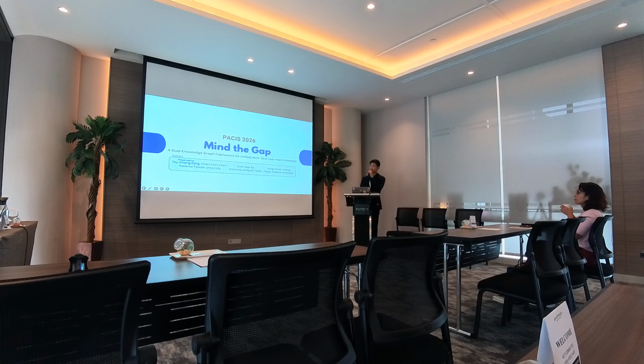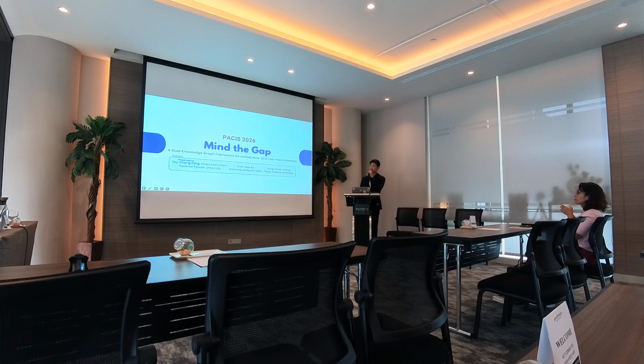Alright, but what is missing in this research? We point out 2 points. First of all, a hierarchical pipeline can propagate errors. In fact, this hierarchical pipeline is our previous work, and we think there are still some limitations to address. The second one is that the standard retrieval process needs some structural relationships. Based on these limitations, we asked 2 questions in this research. The first is, can dual knowledge graph augmentation improve unified multi-task intent inference? The second question is, does structure-aware alignment outperform traditional text retrieval?